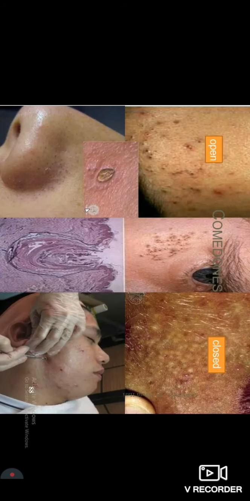Okay, so this is an open comedone. As you can see, white dots. These are closed comedones, which are called whiteheads. And this is the cross section of a comedone. Can you see that? You can see the keratin layer being suppressed in multiple layers and even melanin spots over here. Can you see them? So this is a comedone.